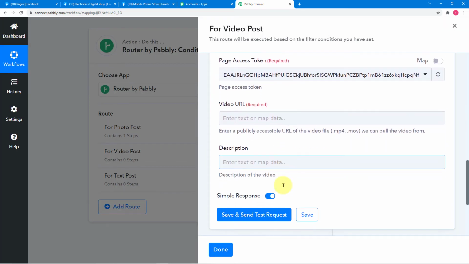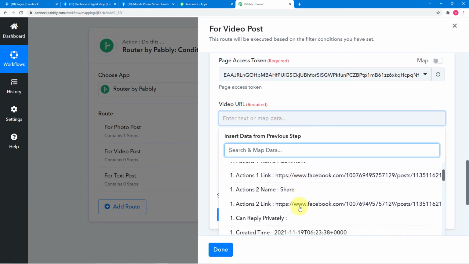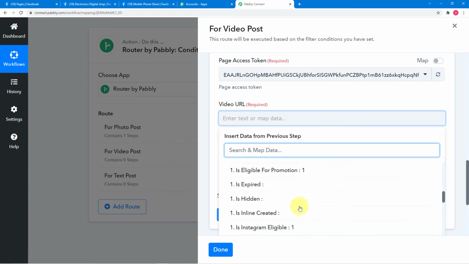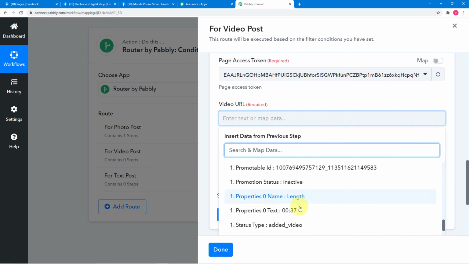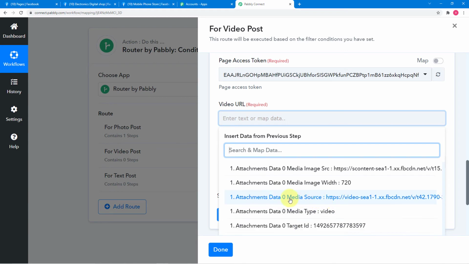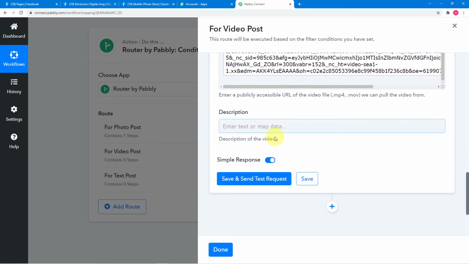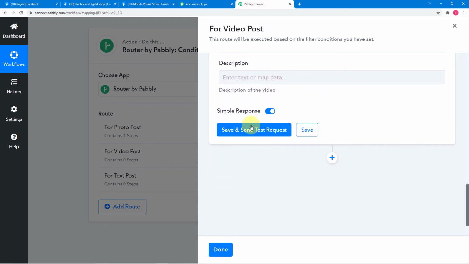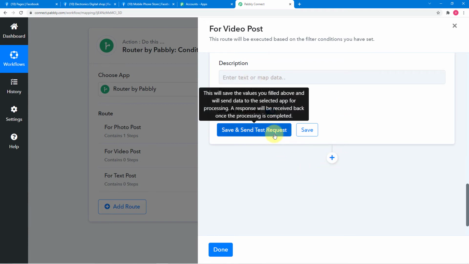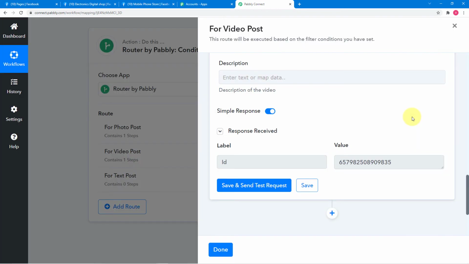Now it is asking for the video URL, so you will find the video URL from this Facebook pages option. Let me show you. Here in this attachments data media source, you will find the video URL. So map it from here only. And here in the description you can enter the description. For now I am leaving it blank and clicking here on save and send test request, and it started showing this type of response here.